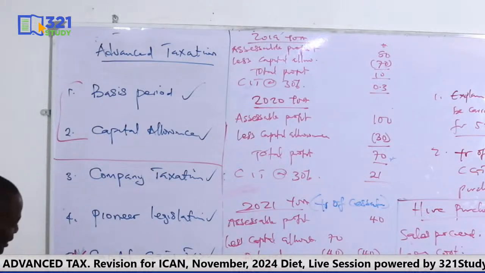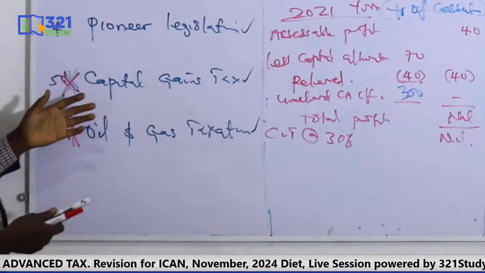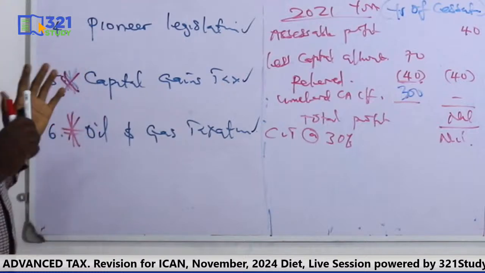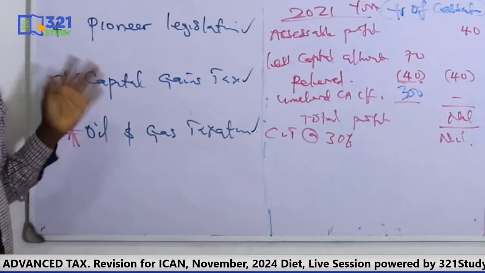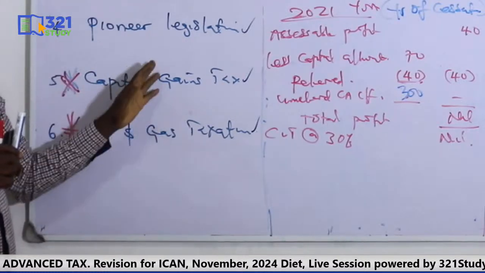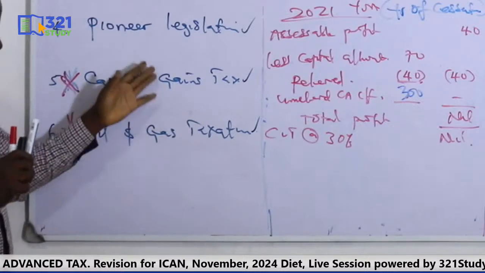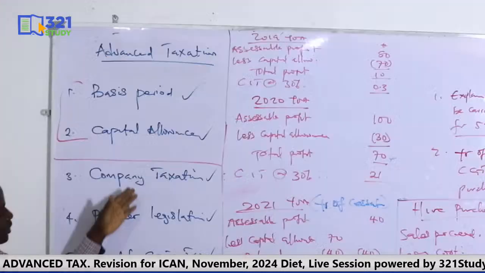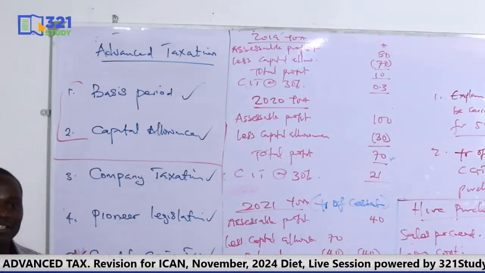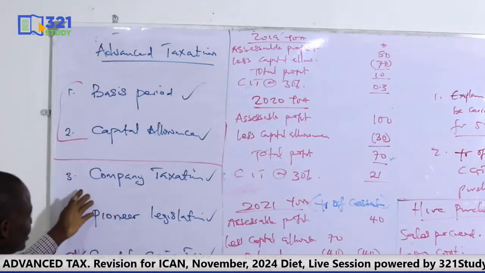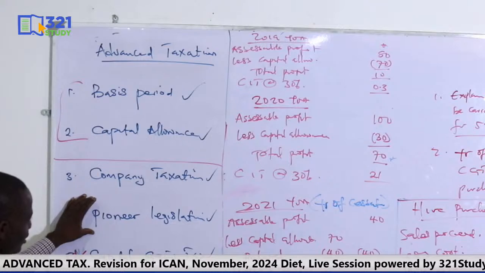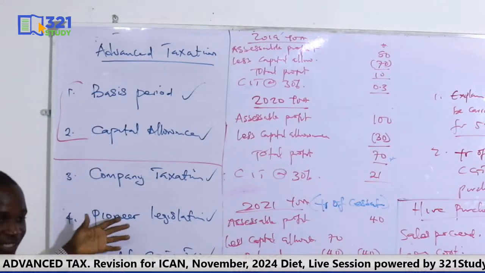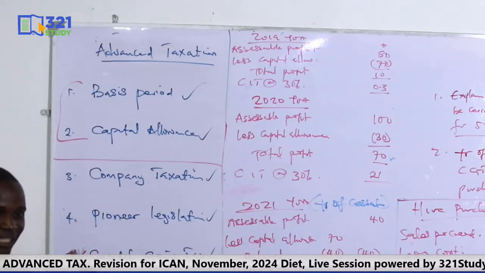So the ones that you always see on the diets that are on their own separate, they are testing different things, is these two. That's why you see them every diet coming. So these two must always come. But these other two, they do alternate them. Last diet, I don't think there was pioneer legislation, so it's likely you have it this diet. They alternate it and all that.